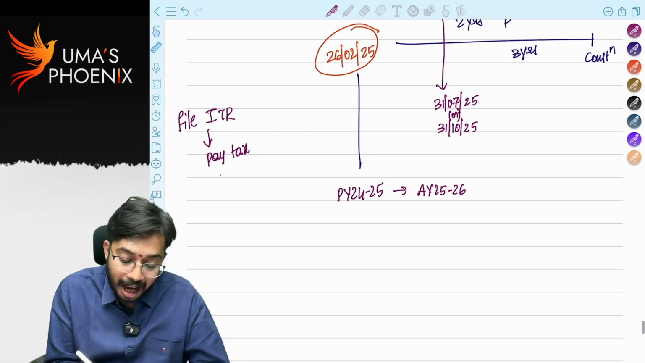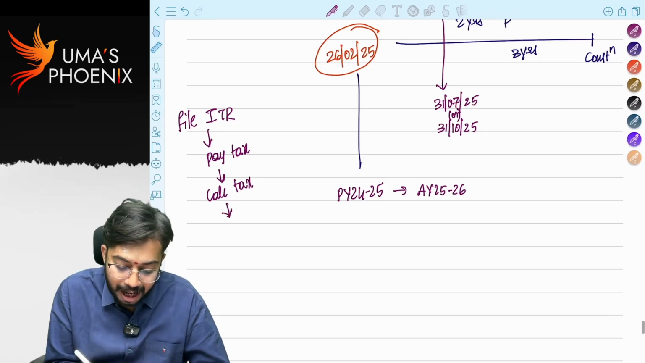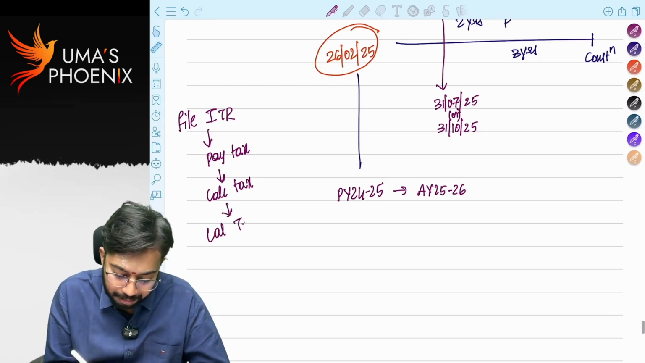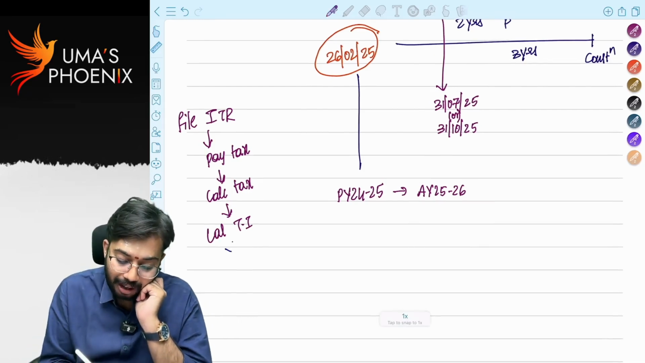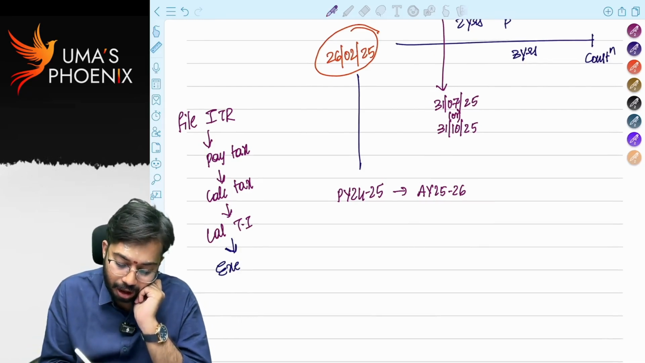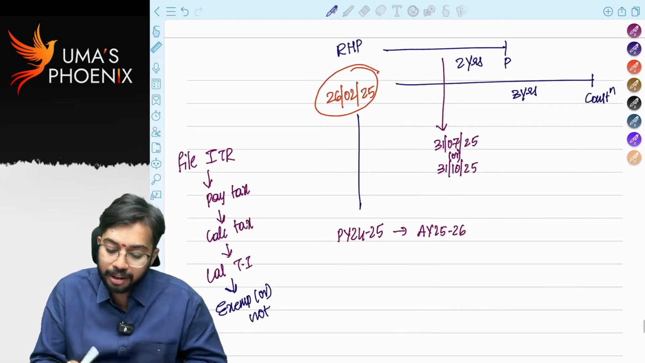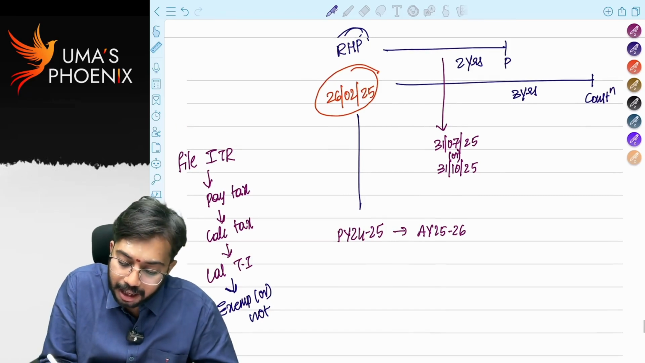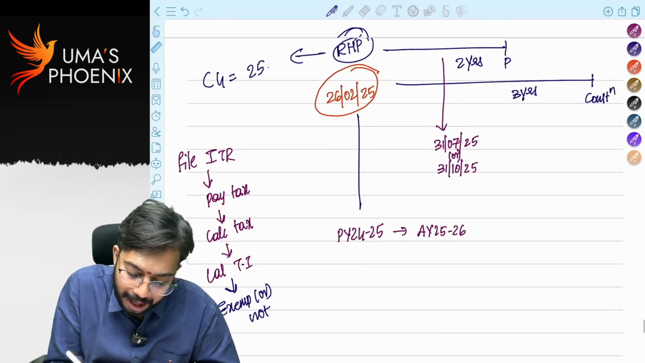To pay tax, I have to calculate tax. To calculate tax, I have to calculate total income. To calculate total income, I should know whether to claim exemption or not. See, I sold house property, right? Let's say on sale of house property, I got capital gains of 25 lakhs.